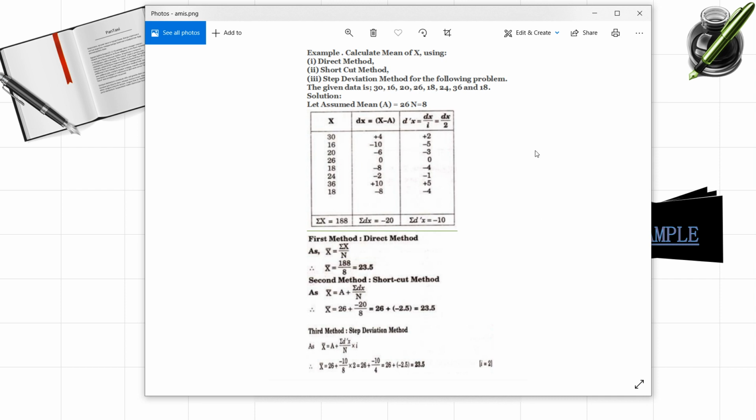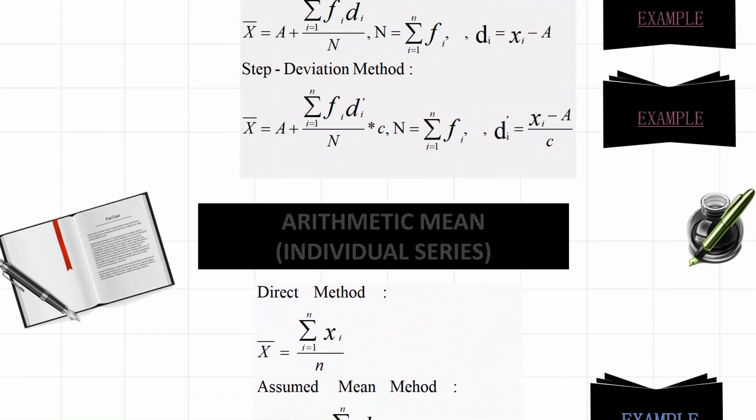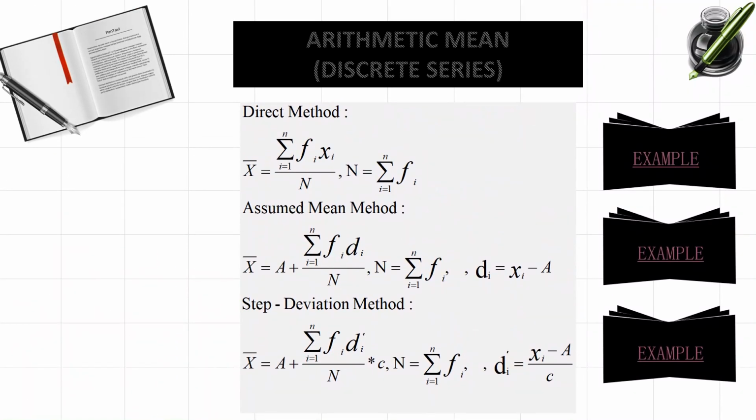Now let's move to the arithmetic mean in case of discrete series, and how to find it. Here are the formulas. First of all, in the discrete method, how will the data be given to you? Before, I told you what an individual series is. They are simply scores of the students, and we are not going to arrange the data. Here in this discrete series, we will do a little arrangement. If any observation is repeated, that will be considered as the frequency of that observation.